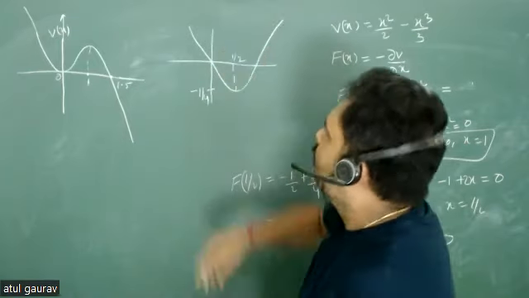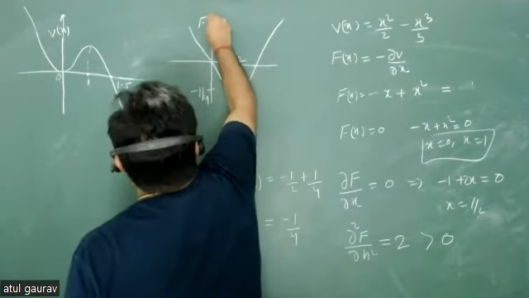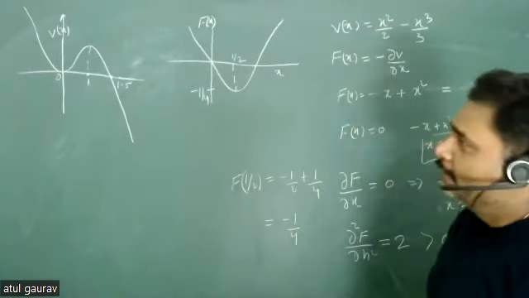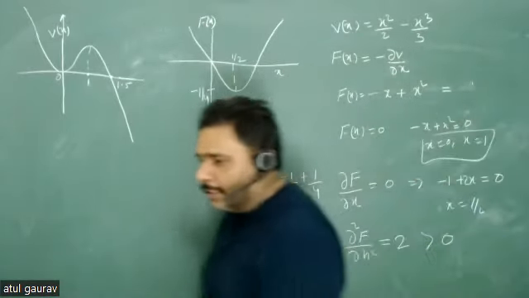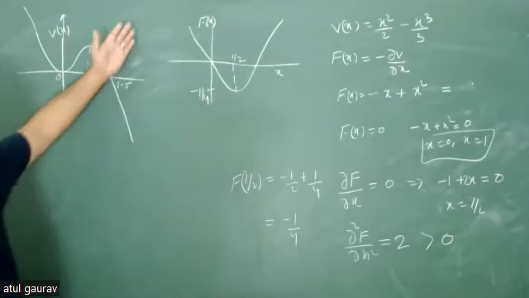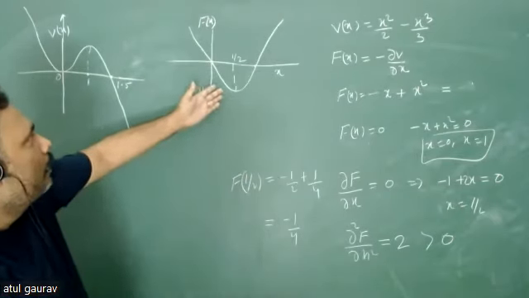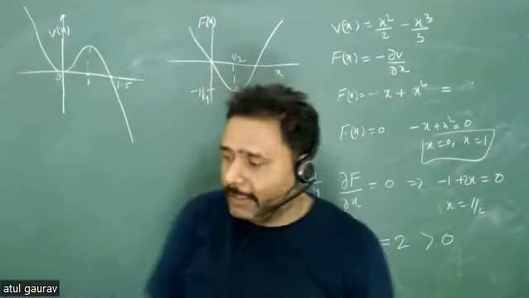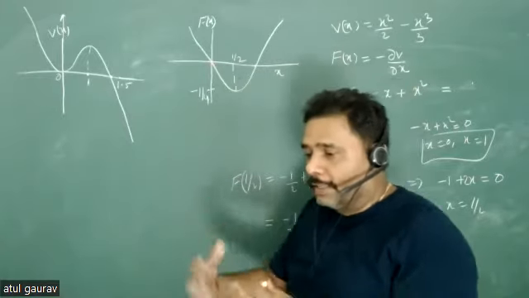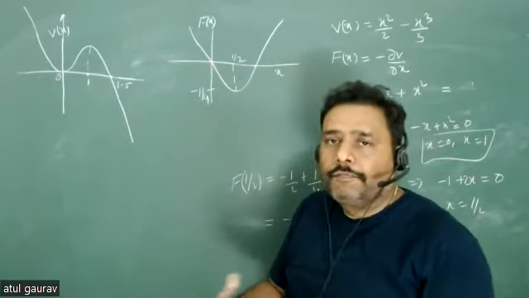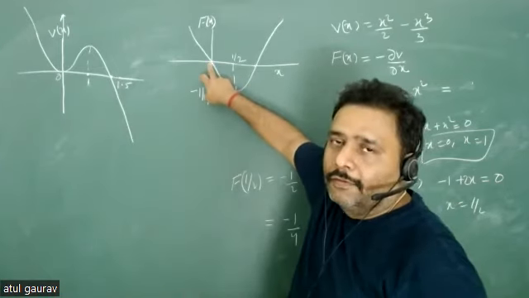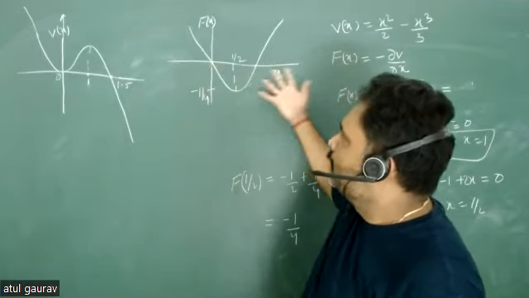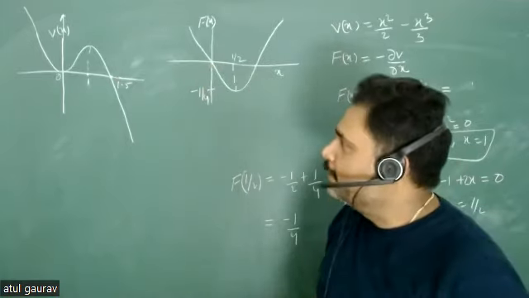So look, this is practically the behavior of force, because at least you can know what is going to happen to your system. Obviously, if your force is going to decrease, then acceleration is also going to decrease. At some point, your force is 0, and the particle will have 0 acceleration at this particular point, isn't it? So you can check what is going to happen to your system.